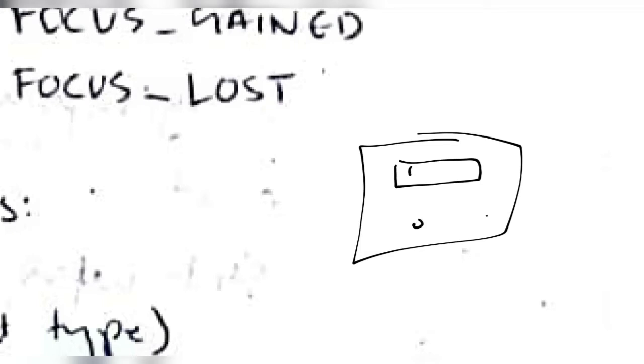Now if you click somewhere on the screen here, at that time this cursor will stop, right? And if you press any key after that, it will not be shown here. It will be shown only when you click here and then type, right? So that is the change of focus.